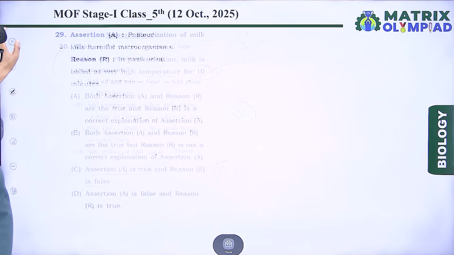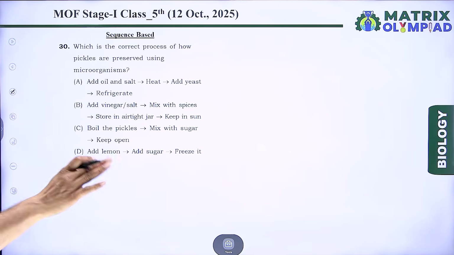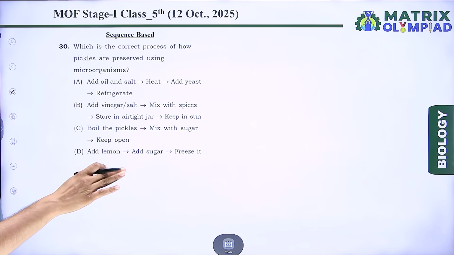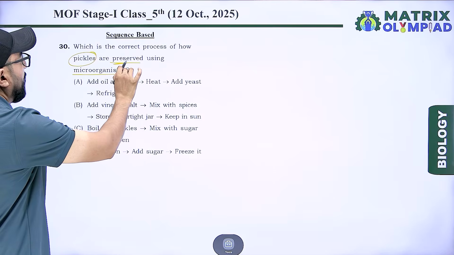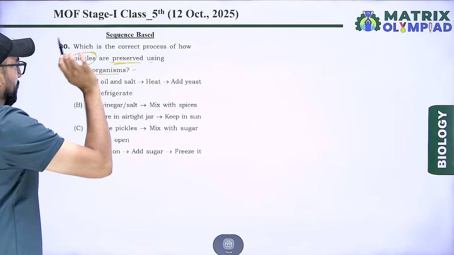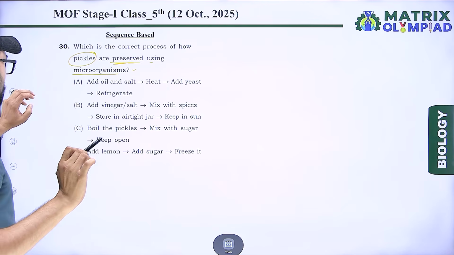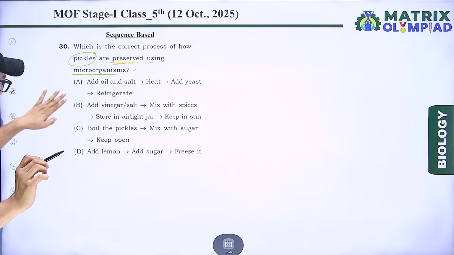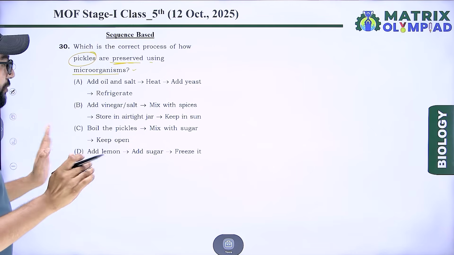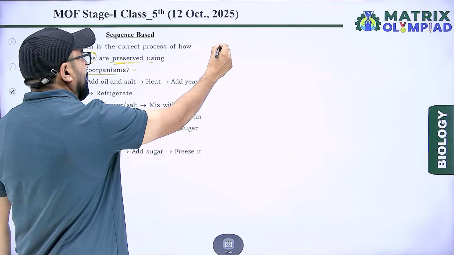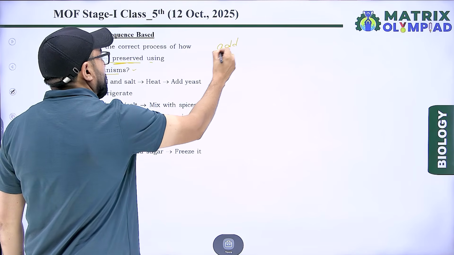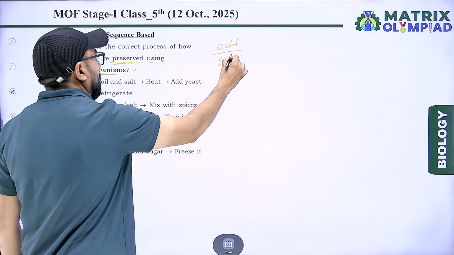Next question: which is the correct response of how pickles are preserved using microbes? According to the question, we have options A, B, C, D. First of all, we make the steps: add salt or vinegar.